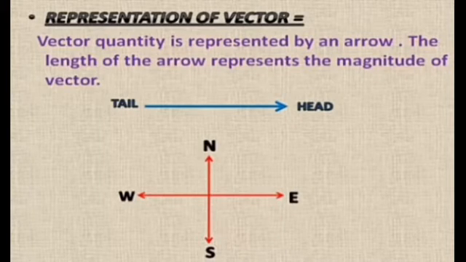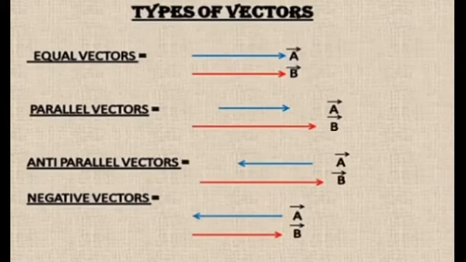Representation of a vector means how we can differentiate between scalar quantity and vector quantity. A vector quantity is represented by a straight line with an arrowhead over it. The arrowhead end is called the head and the other end of the vector is called the tail. The length of the arrow represents the magnitude of that vector, while the arrowhead gives the direction of that vector. We will consider the direction of the vector according to the following diagram with red color: north, south, east, west.